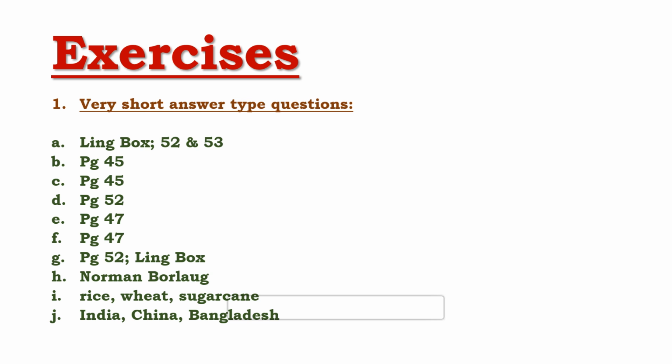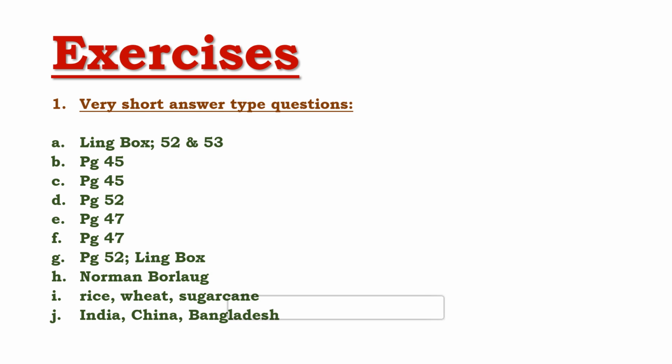So this is what you're going to write. Now the next one, what do you mean by green revolution? So just now we have read, you will write this answer. You will get this answer on page number 52. So green revolution, you'll write: green revolution marked, it implies a well marked improvement in agricultural productivity in short period due to the introduction of HYV seeds, chemical fertilizers, pesticides and modern machines. This is what you're going to write.